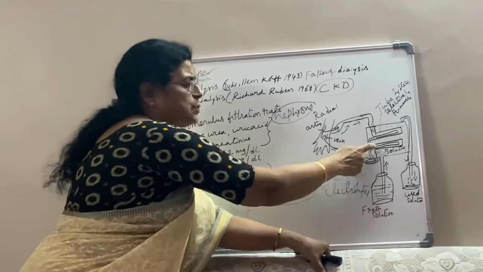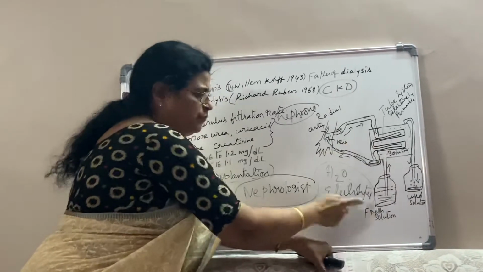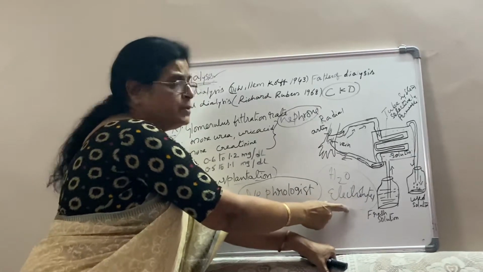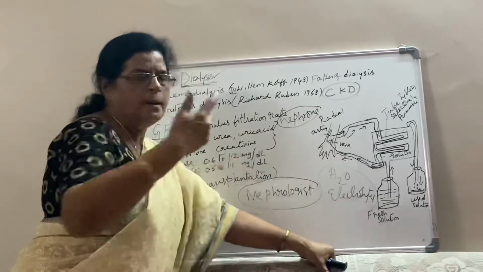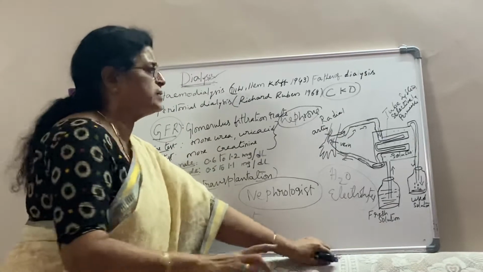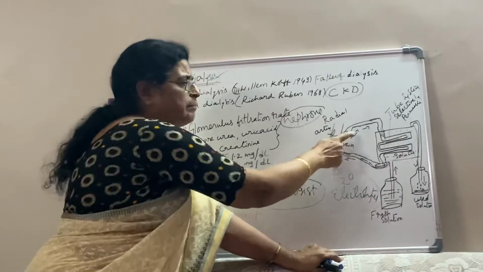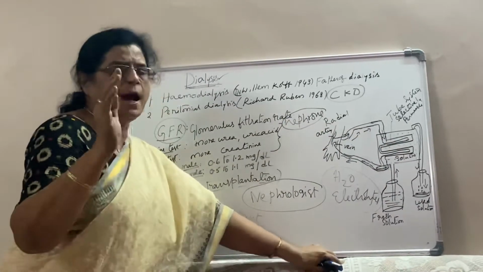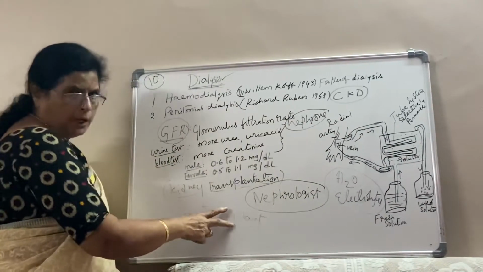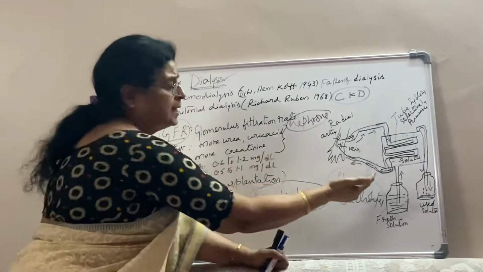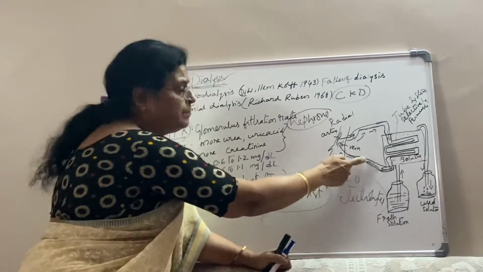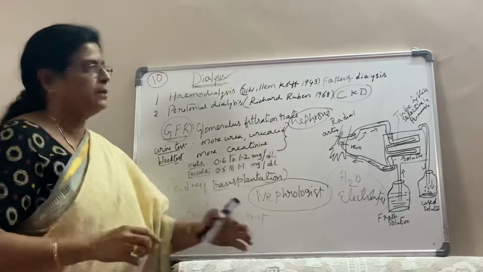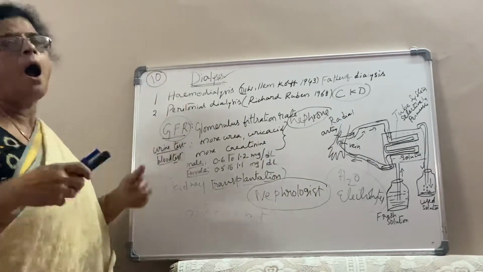This is the fresh solution again going into the tank with the purified water and the electrolytes. These electrolytes are important here: sodium chloride, sodium bicarbonate, magnesium chloride, calcium chloride, etc. will be there. And before the blood is sent into the tank, what will they do? They will cool the blood and add anticoagulant. And after the dialysis, the blood is warmed again and introduced through the vein into the body of the patient. And this will be done outside the body.